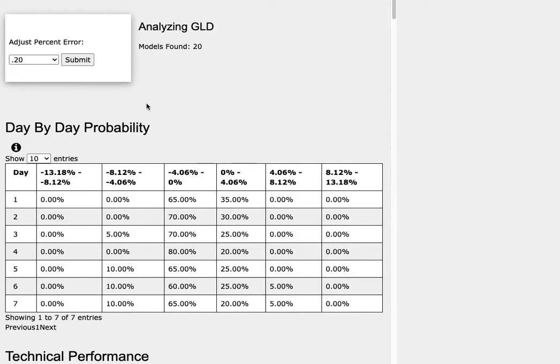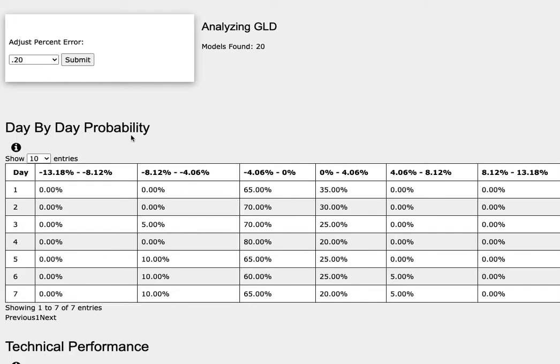So how did I develop these trade ideas? It all comes from the day-by-day probability model, which is available in the link below, so do check it out. As we progress to the 5th day or week of trading, gold futures has a 25% chance to climb between 0 to 4%, and to the downside it has a 65% chance to fall between 0 to negative 4%, and a 10% chance to fall between negative 4 to negative 8%.